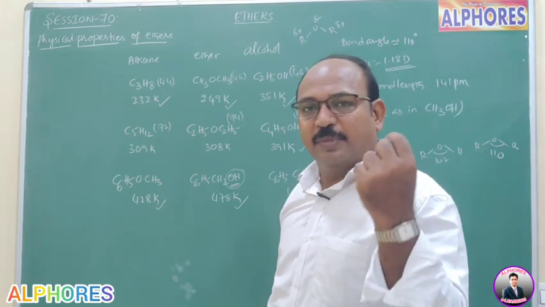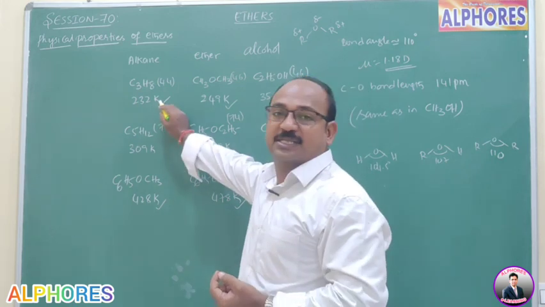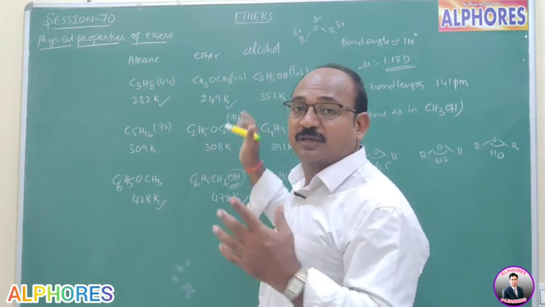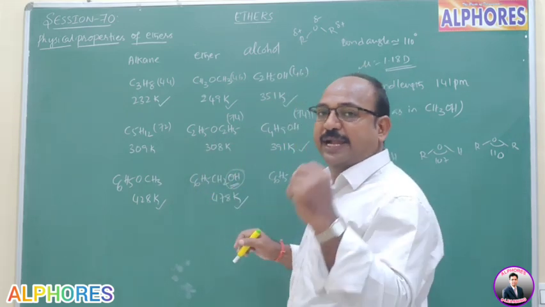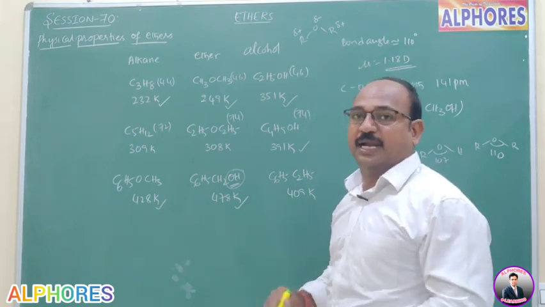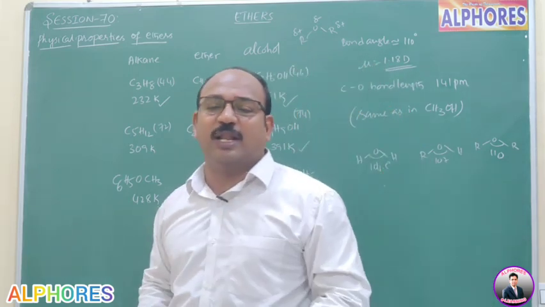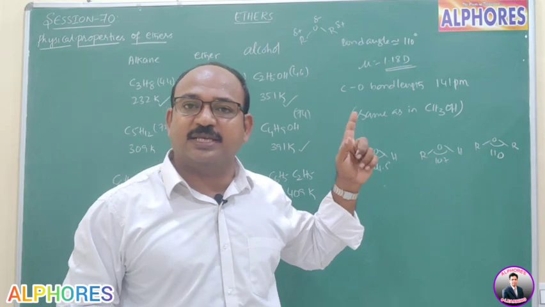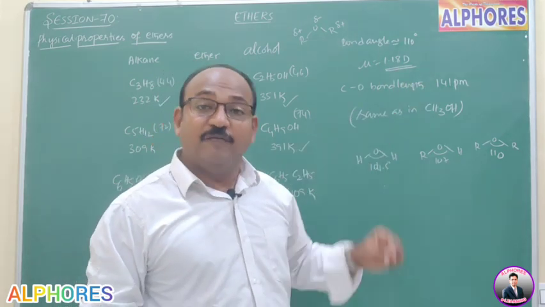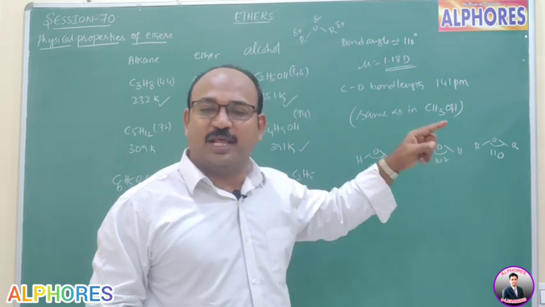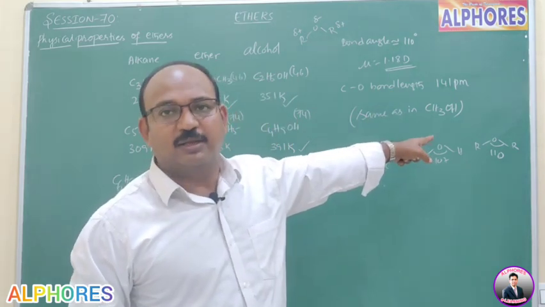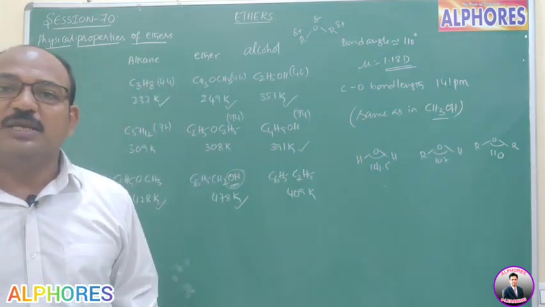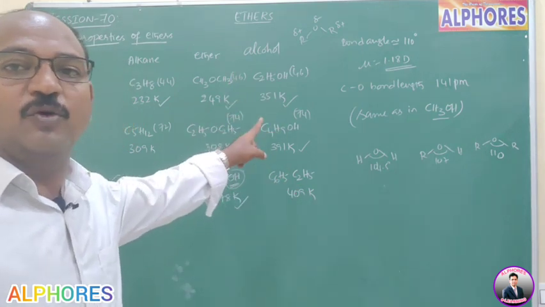shows only a little variation compared to alkanes. Like here it is 232, 249 and 309, 308 like that. So that variation we can identify only because of the dipole moment. And in ethers, the C-O bond length is 141 picometers, which equals the C-O bond length in methyl alcohol. So the C-O bond length in methyl alcohol and in ethers are both the same, that is 141 only.